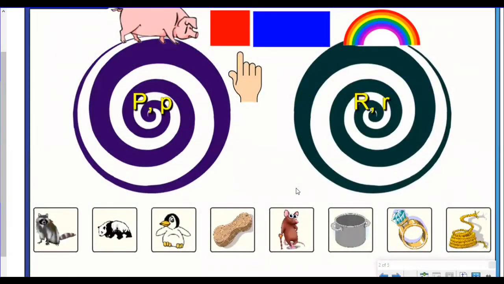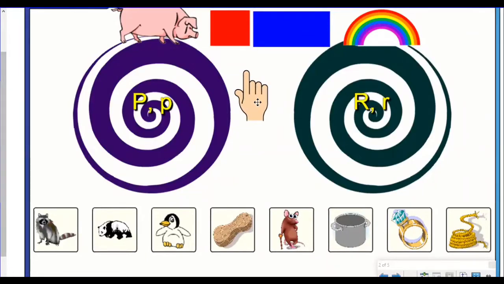We are going to sort these pictures by listening to the beginning sound. The beginning sound is the first sound you hear when you say the word. If the word begins like pig, we're going to put it in the target with the letter P, because the letter P makes the P sound.